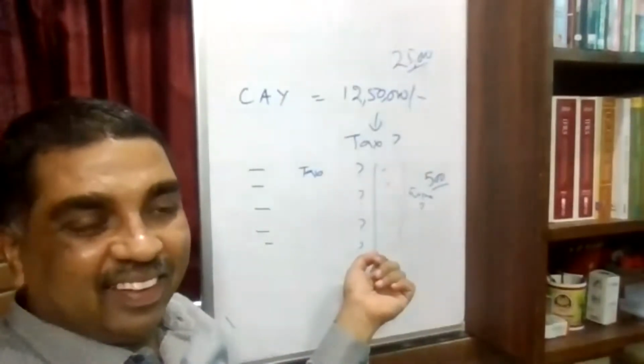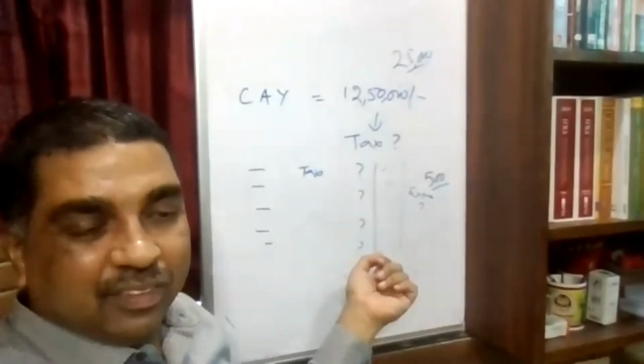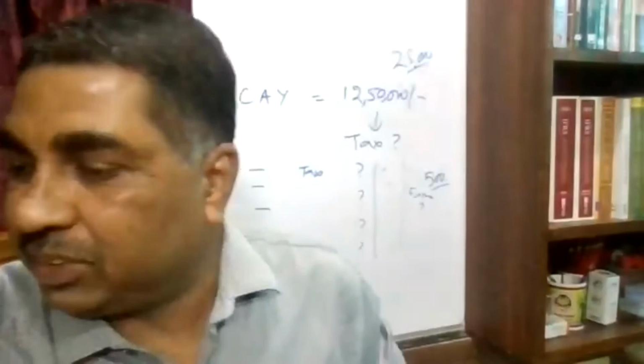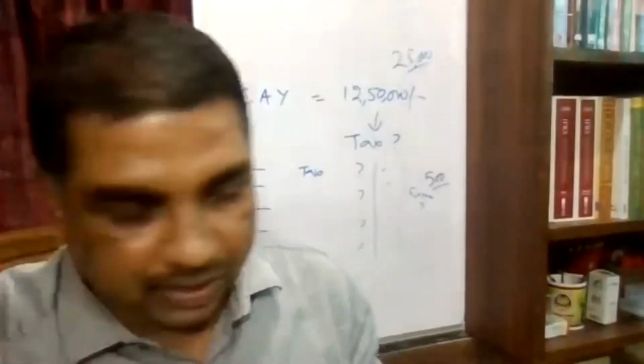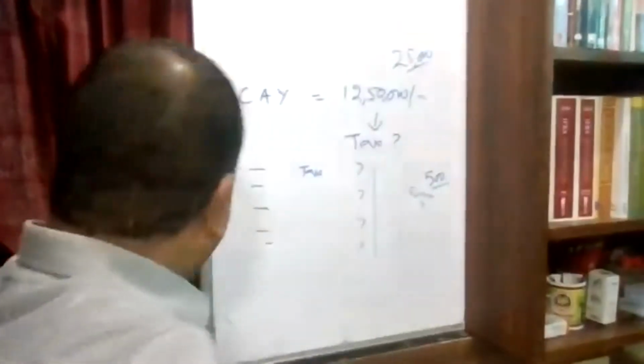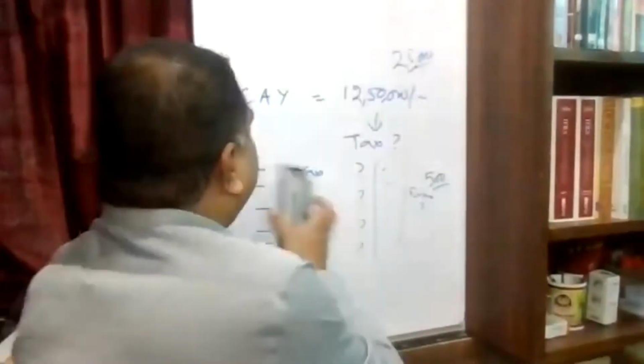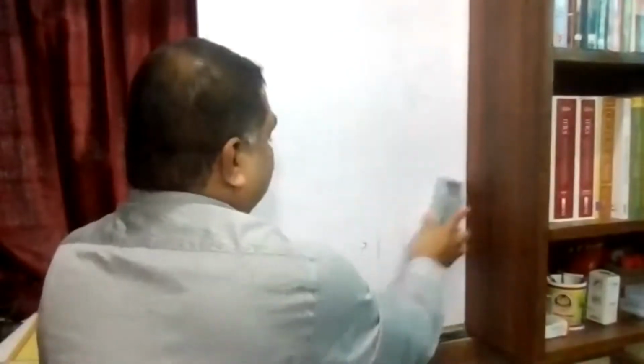Got it? Sir, can you repeat again? Let me. This thing happens many times with mostly government employees or even private sector employees who receive arrears. So in that case, what we do, we ask these people to give a breakup of arrears, that the arrears are for which year.